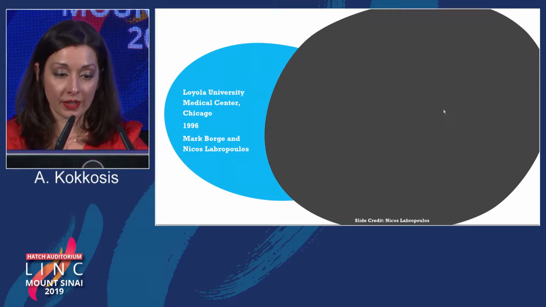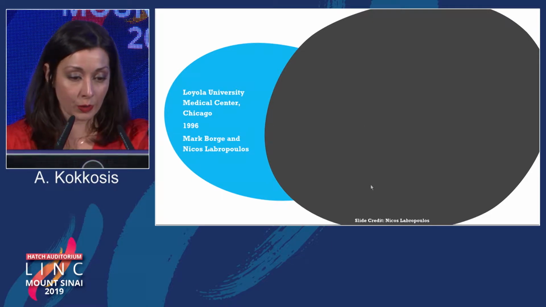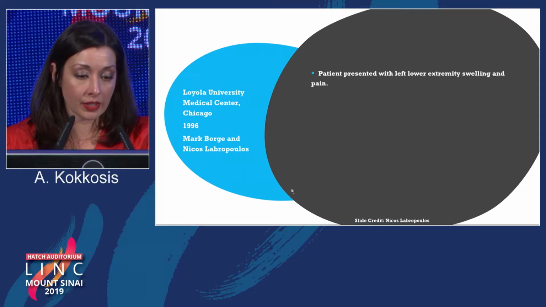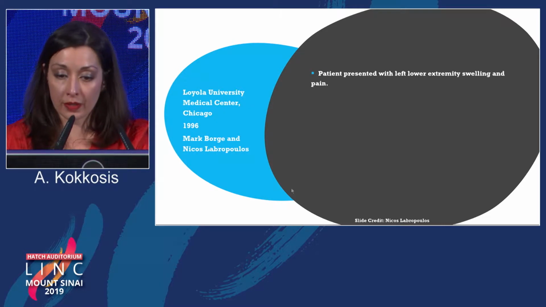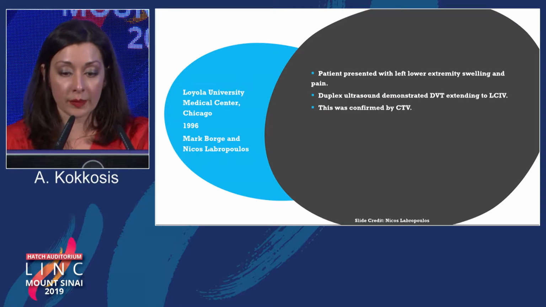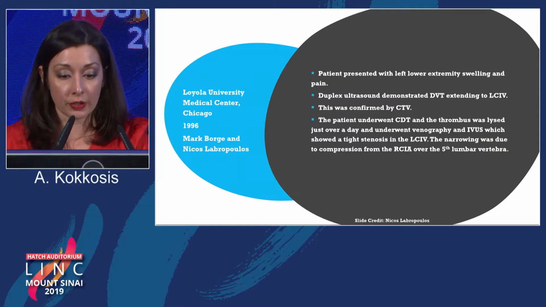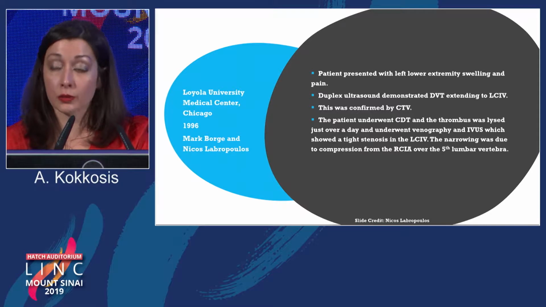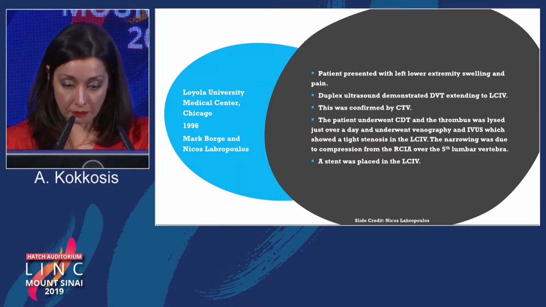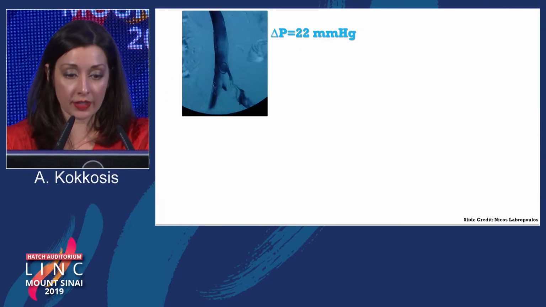Again, with history, there's a historic case, and I credit my partner, Nikos Labropoulos, for this one. In 1996 at Loyola University, they did a case of a patient who presented with left lower extremity swelling and pain. Duplex demonstrated a DVT extending into the left common iliac vein, confirmed by CT venogram. The patient underwent catheter-directed thrombolysis. The thrombus was lysed over a day, and venography and IVUS revealed a tight stenosis in the common iliac vein, May-Thurner syndrome. A stent was ultimately placed in the left common iliac.